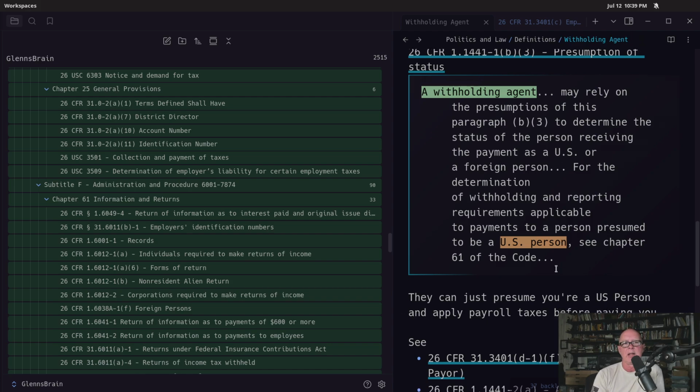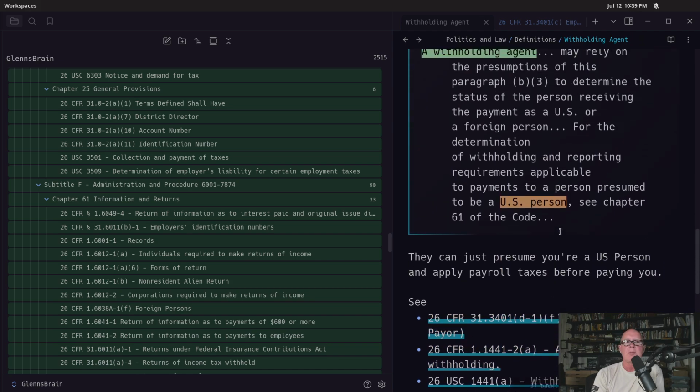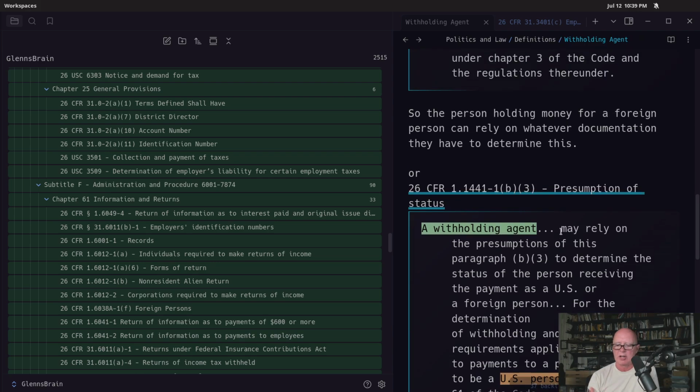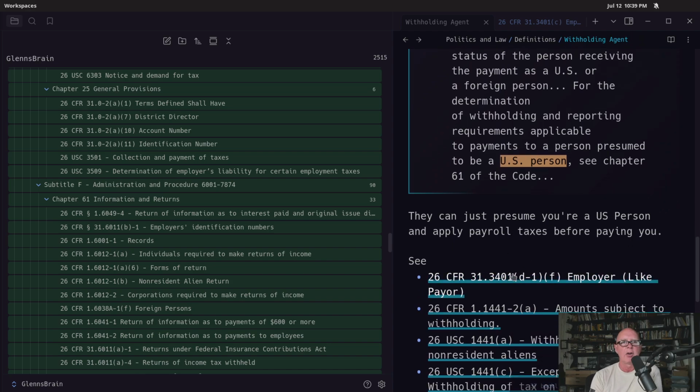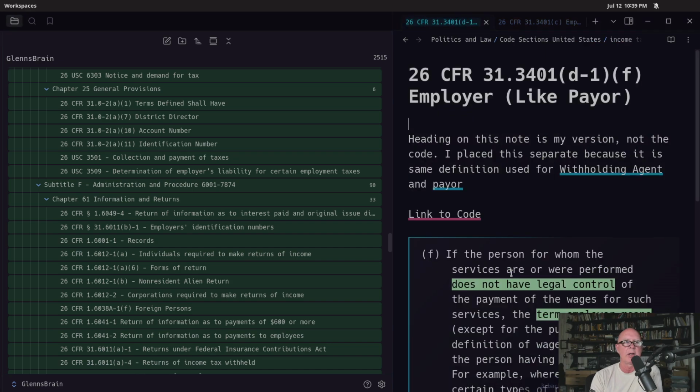And so we are going to get into a payor, which is going to be a pretty quick video because a payor is a withholding agent. They're one and the same thing. In fact, I'll probably skip the payor video because a payor, a withholding agent, and an employer are all related. And here I'll go ahead and get into the employer, so we'll save having to do a separate video about an employer.